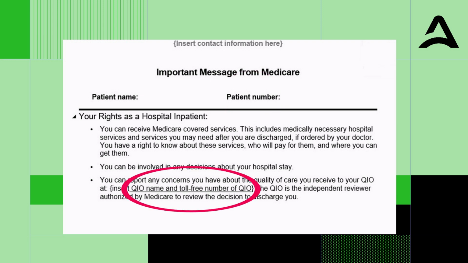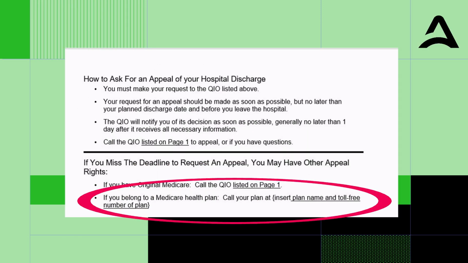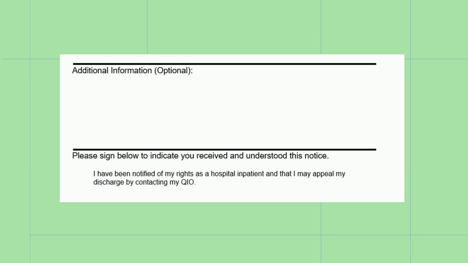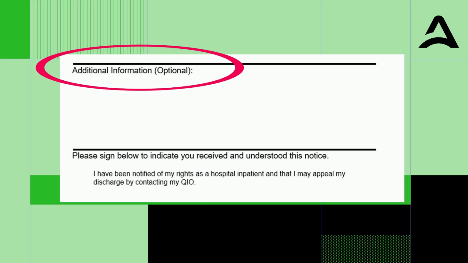For Bullet 3, insert the name and the toll-free number for Acentra Health for the state in which the hospital is located. On page 2, Bullet 6 is for health plans only. The plan's name and contact information must be displayed here for the enrollee's use in case an expedited appeal is requested, or in the event an enrollee or Acentra Health needs this information. In the Optional Additional Information section, you can add additional pertinent information that may be useful to the beneficiary. It may not be used as a detailed notice of discharge, even if facts pertinent to the discharge decision are provided.